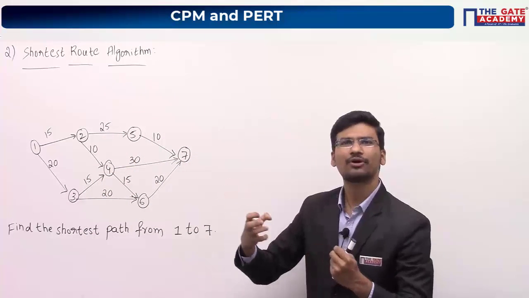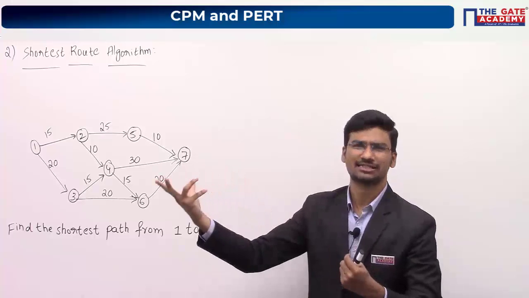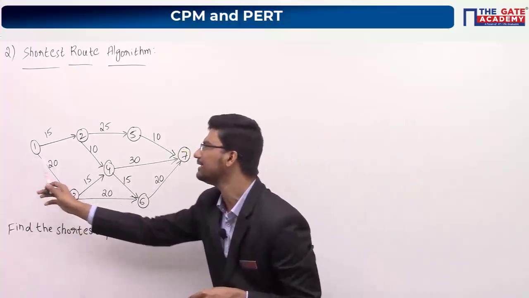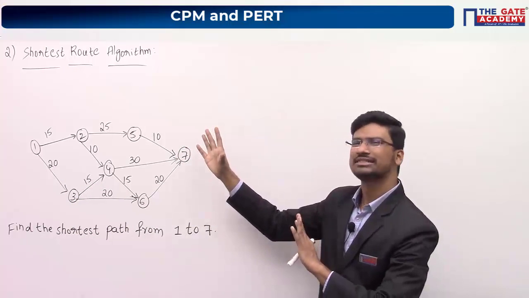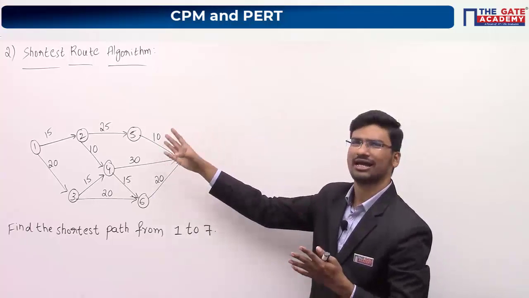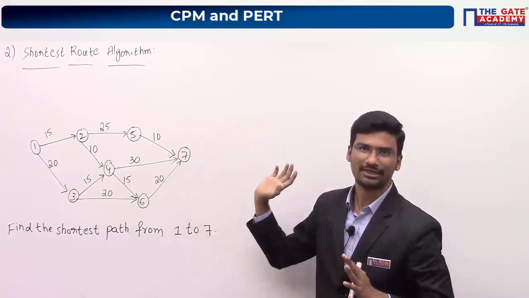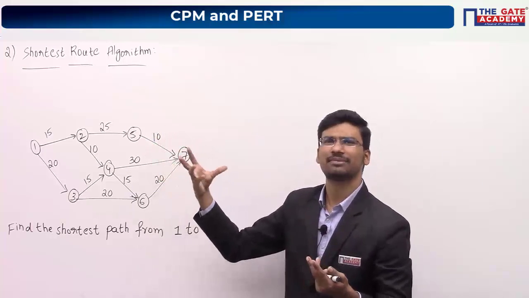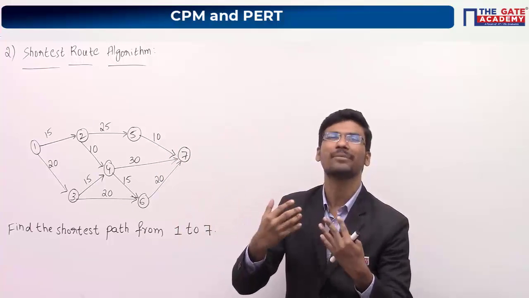So you might have heard about the traveling salesman problem, right? Let us assume there is a salesman who has to travel from city 1 to city 7. Now the notations, everything is the same, like arcs, edges, whatever we have seen in the previous algorithm, those will be applicable here also. So this is what we have called weightages. Your weightages can be cost, time, length, or anything else which you want to minimize.